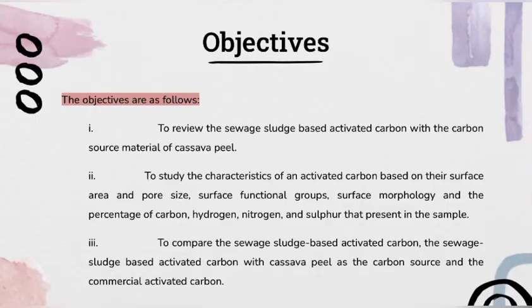Next, here are my objectives toward the research topic. First, to review a sewage sludge-based activated carbon with the carbon source material of cassava peel, to study the characteristics of an activated carbon based on the surface area and pore size, surface functional groups, surface morphology, and the percentage of carbon, hydrogen, nitrogen, and sulfur that are present in the samples. And also to compare the sewage sludge-based activated carbon with cassava peel as the carbon source, and the commercial activated carbon.